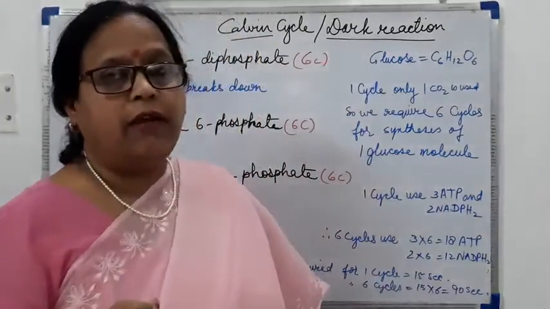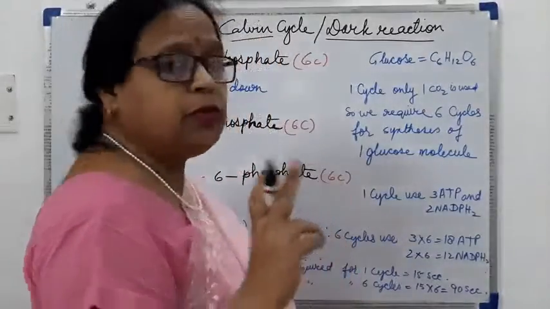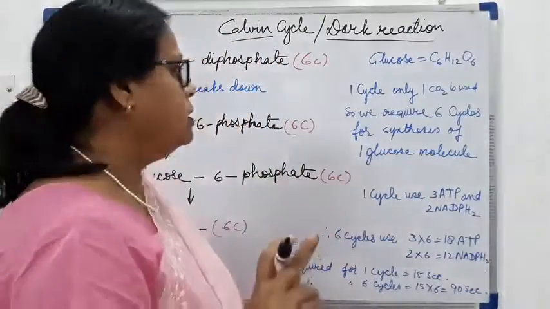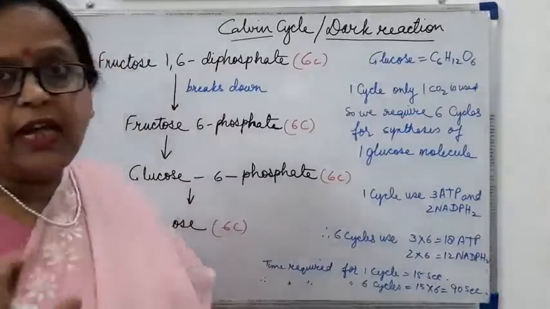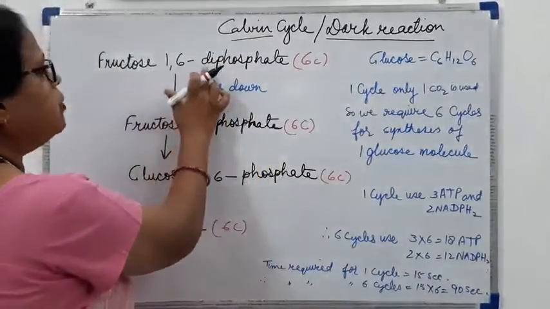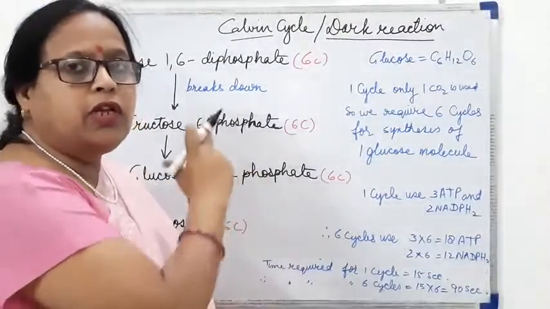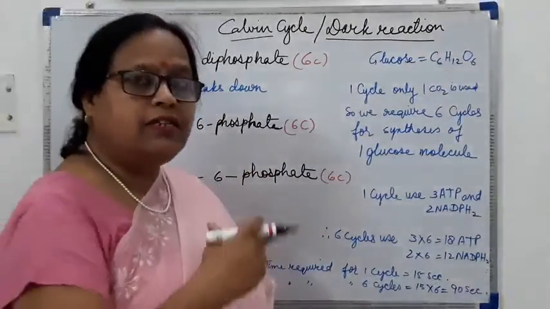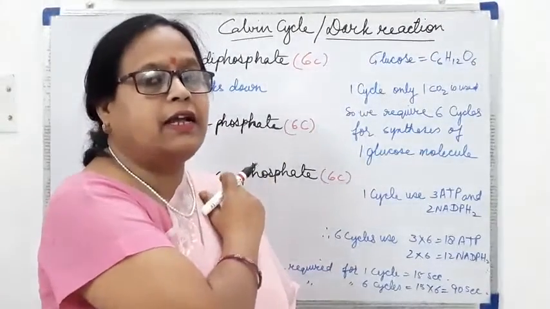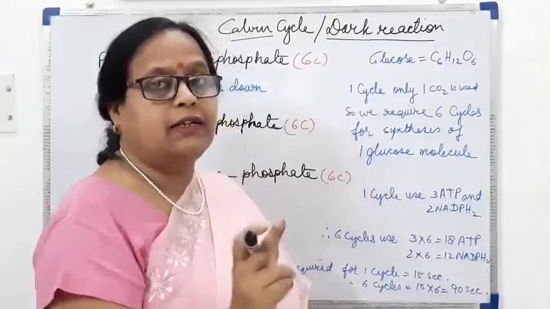Now one more thing you have to keep in mind: when two molecules of PGAL are being utilized, one molecule is utilized in the formation of fructose 1,6-diphosphate and one molecule is utilized for regeneration, which we have drawn in the cycle. But here actually it is not the case in all the cycles.